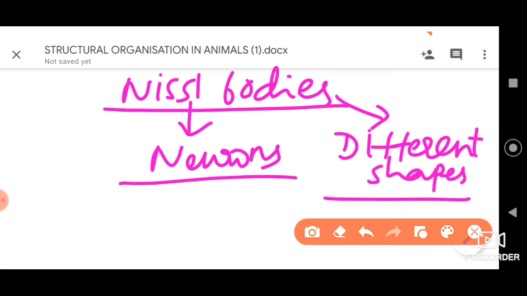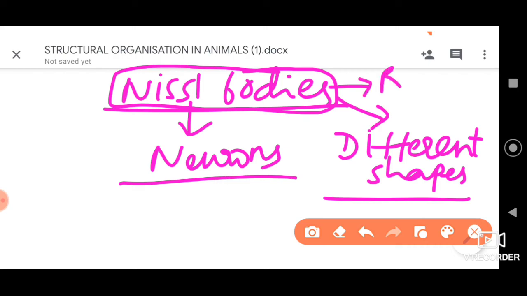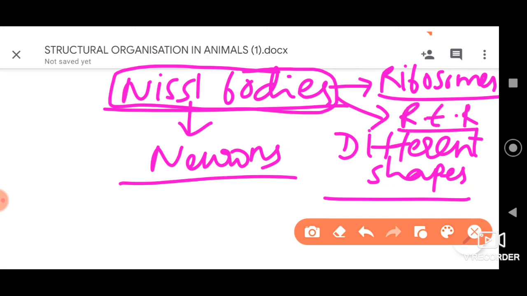When we observe them under the electron microscope, these Nissl granules look like masses of ribosomes, or rather like rough endoplasmic reticulum inside the cyton. All right, this is how Nissl bodies look under the electron microscope.